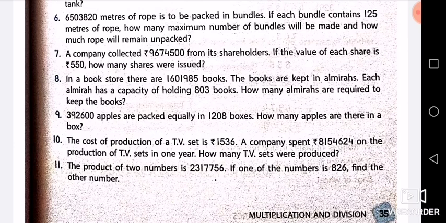So when you divide 96,74,500 by 550, you will get the number of shares issued by the company. You will not get the cost of each share, because in this question the cost of each share is given and how much money the company collected is also given. Here you have to find out how many shares were issued. Whatever quotient you get, that will become your number of shares issued by the company.